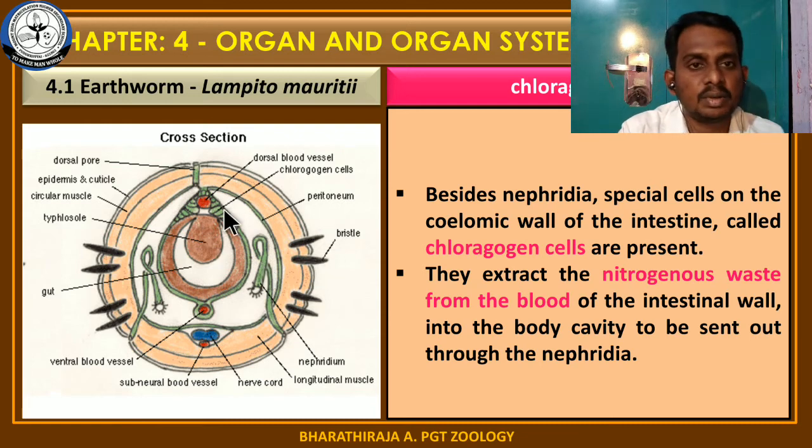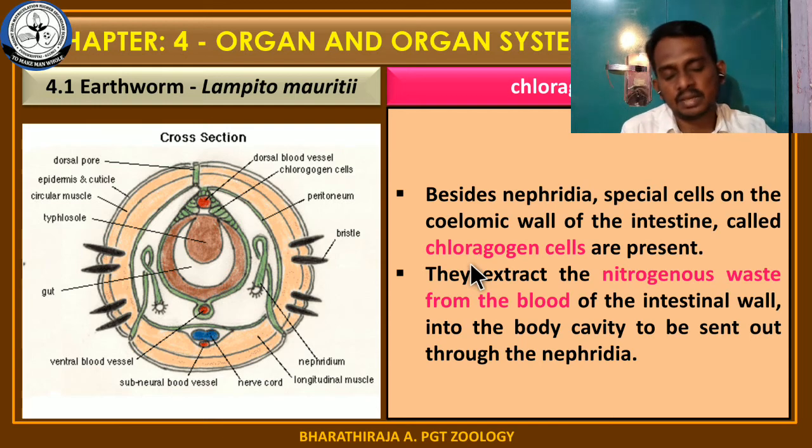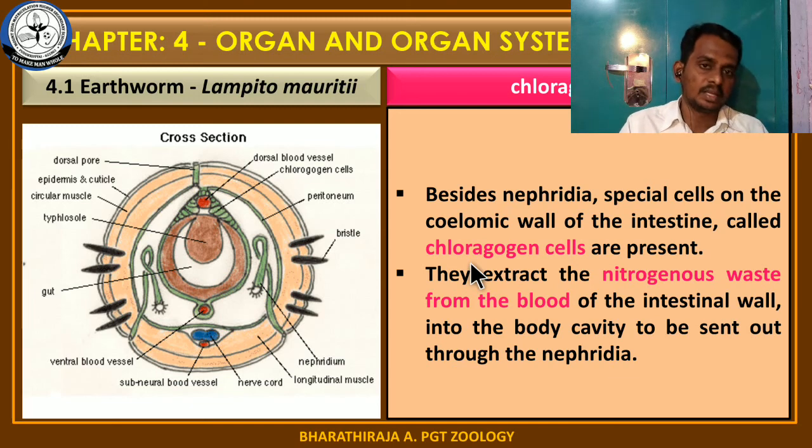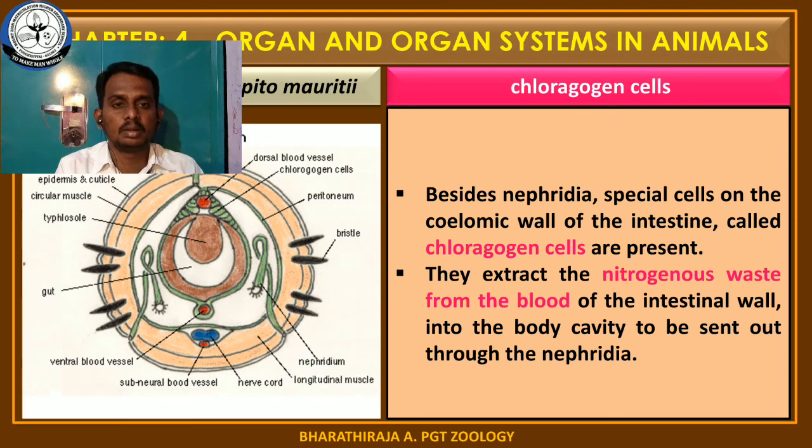The structure of chlorogogen cells is also given here. The main function is extraction of nitrogenous waste. That's all. This is an important part for a 1 mark or 2 mark question. What is the significance of chlorogogen cells? If the question is asked as a 2 mark question, you have to write that these chlorogogen cells are found in the earthworm, Lampito mauritii. They are responsible for extraction of nitrogenous waste. Okay, my dear students, the excretory system and the role of chlorogogen cells are also over.